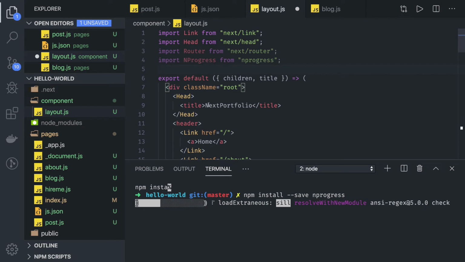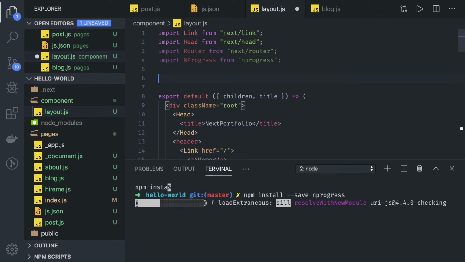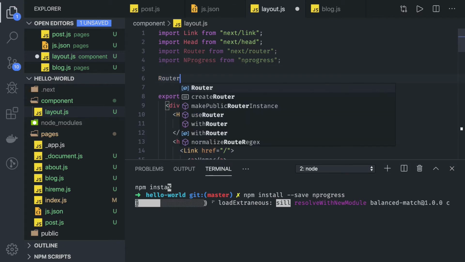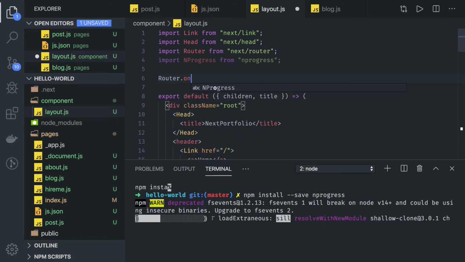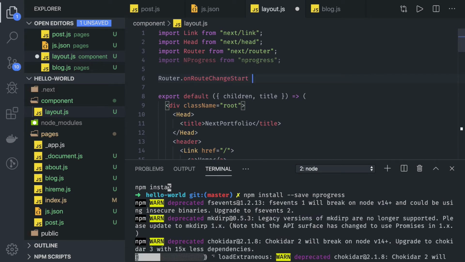This kind of a thing is available in almost all frameworks. Whenever the route is getting changed, you can actually track the progress, show some kind of a loader and all, right? So the same thing we can do here. So here first we will get router. Router we can also get from next/router, and here we can do router.onRouteChangeStart. So whenever the route navigation started,